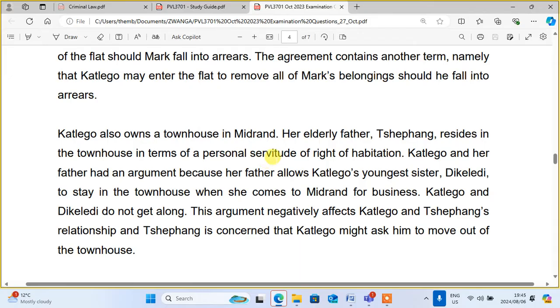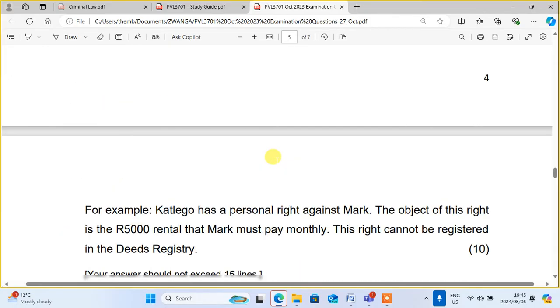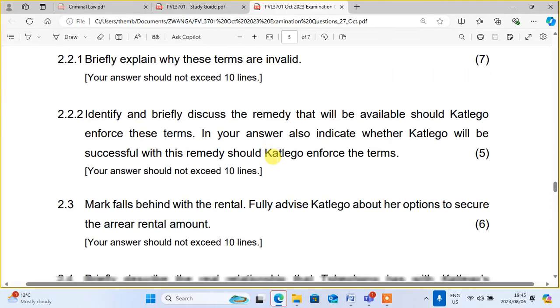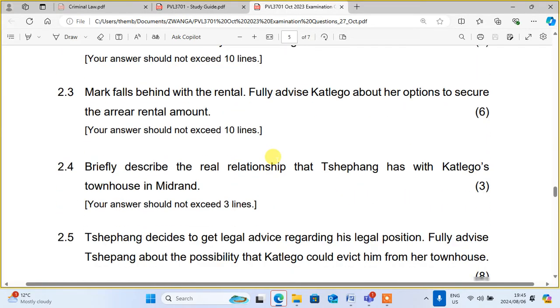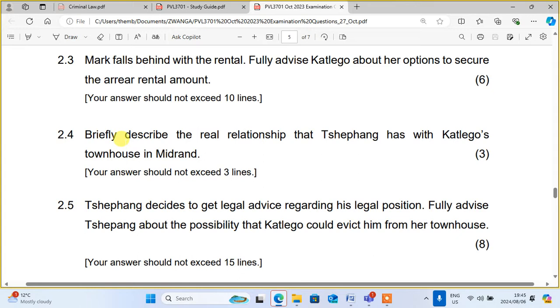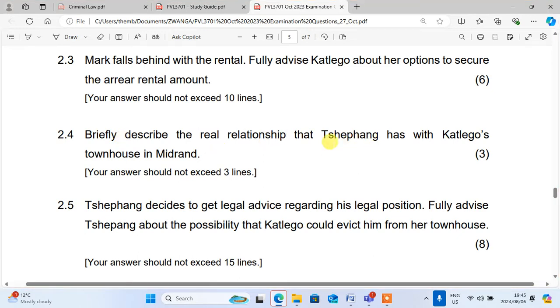And then the question was asking: briefly describe the real relation that Tsepang has with Katleho's townhouse in Midrand. Therefore, it means that Tsepang is a bona fide lawful holder. Why?